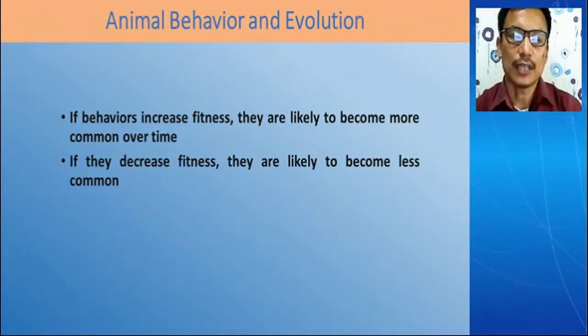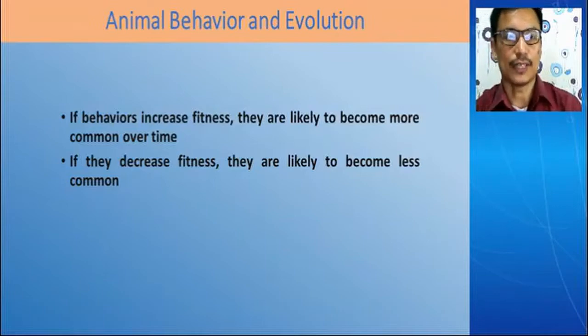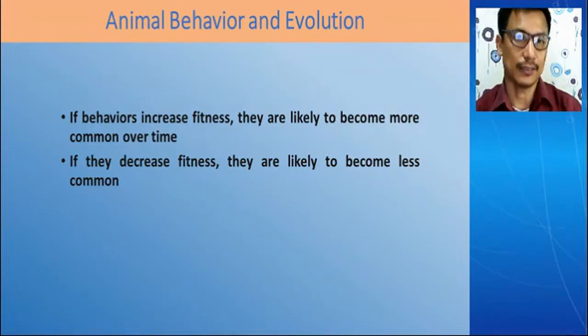Now the question is how this animal behavior is related to evolution. Animal behavior, especially sexual behavior, is directly related to evolution. For example, as you know, if the behavior increases fitness, the animal is likely to become more common over time, meaning it can survive for a longer time. But if the behavior decreases fitness, the animal is likely to become less common. It cannot survive for a longer time.